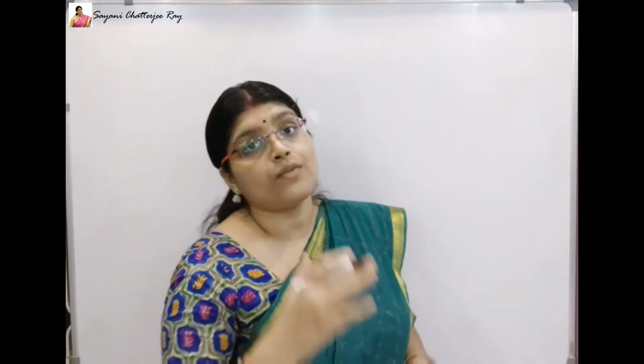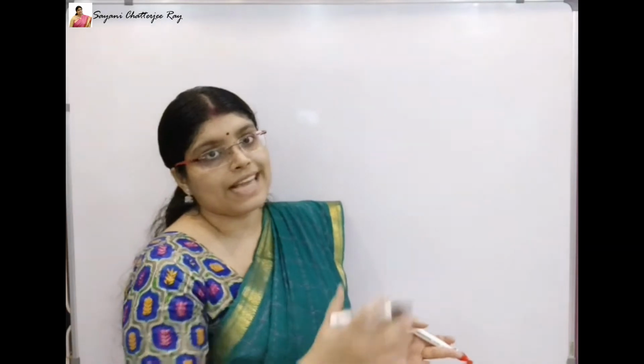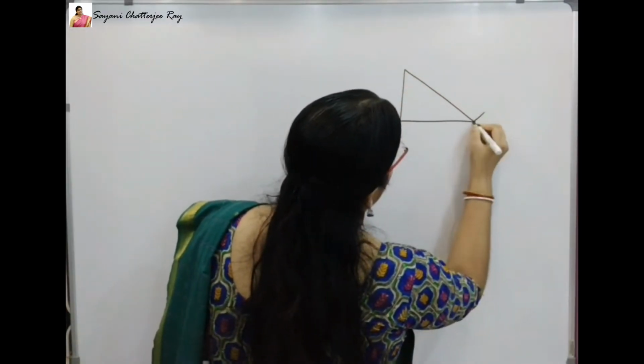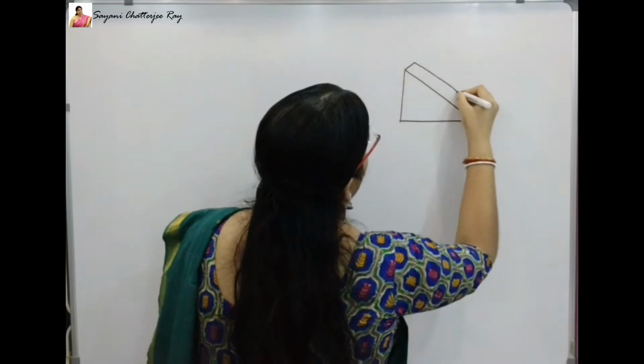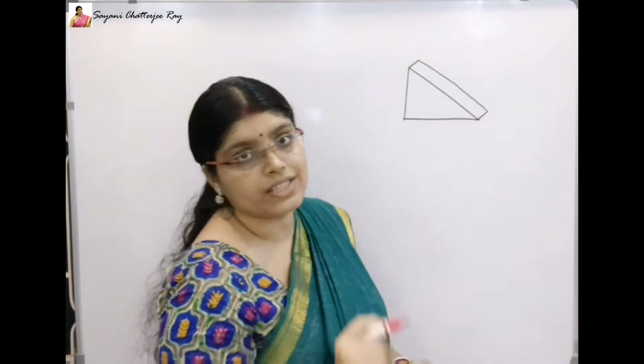Now I am going to show you a wedge element which I have selected from a huge fluid mass which was at rest. So in this wedge element, now I am going to show you the directions.